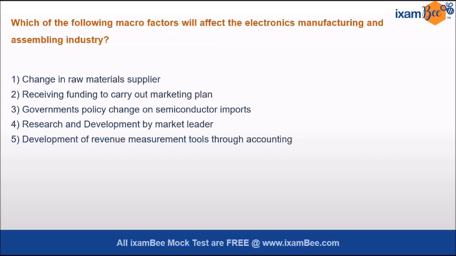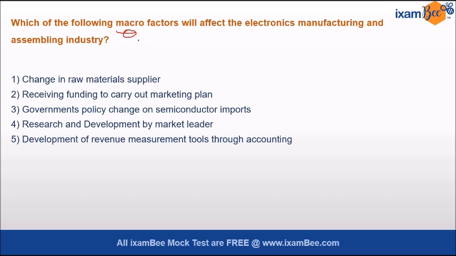Now let's see another question. Here it says, which of the following macro factors will affect the electronics manufacturing and assembling industry? Now here we have to look at the macro factors, right? Macro has been mentioned here. So majorly we have the micro environment, which is specific to an organization's operation, such as its suppliers and its competitors, and we have the macro environment. Now the macro environment comprises wider forces that shape the society, such as natural and political environment, right?